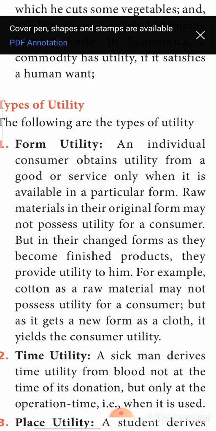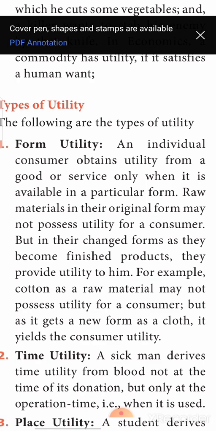Definitely no. Only when this besan flour is converted into mixture or any other type of savory, it will give me utility. As such, the besan flour will not give me any utility. Can I eat besan flour directly? It is not possible. When it is converted into mixture and other savory items, we can have it. So a commodity, if it is in one form, is not of any utility to us. Only when it is converted into a particular form does it give utility to the consumers.